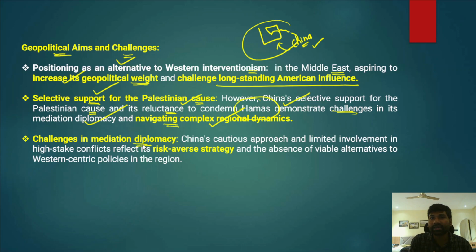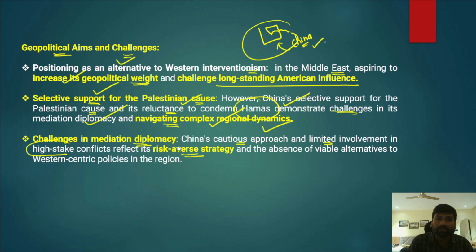Please understand, I have already told you that China has mediated between Iran and Saudi Arabia. China has been following a cautious approach with respect to mediation, and in fact a limited involvement in high-stake conflicts. For example, if any conflict has higher stakes, China has been very cautious and has not been involving itself in those things because it wanted to avert the existing risks involved.